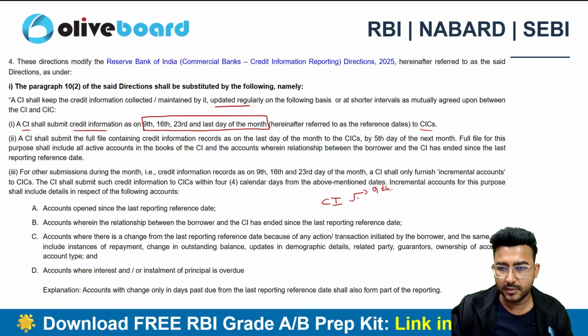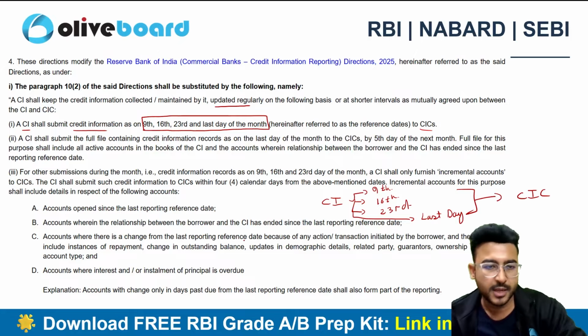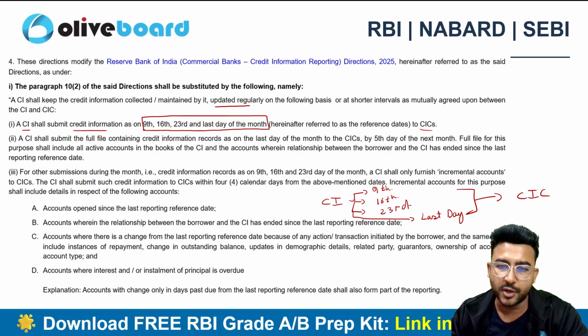9th of every month, 16th of every month, 23rd of every month, and the last day of the month, the information needs to be submitted to the credit information companies, right? So this is the new methodology now instead of fortnight basis.